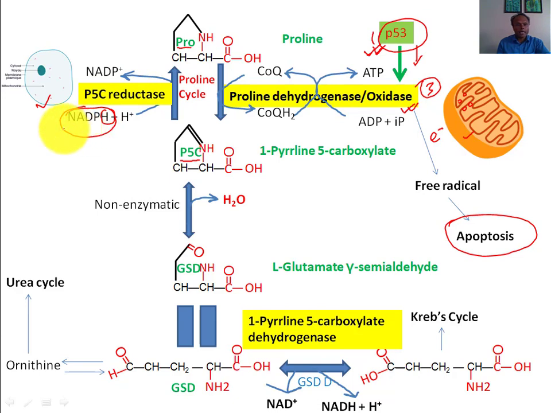And remember, this NADPH is utilized for reductive biosynthesis. It is produced from the pentose phosphate pathway. It is utilized for reductive biosynthesis, meaning synthesis of lipids and other molecules.